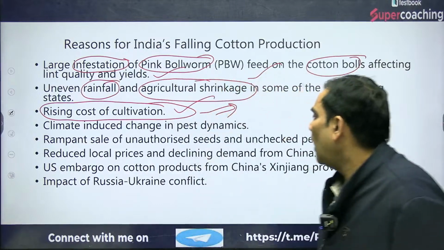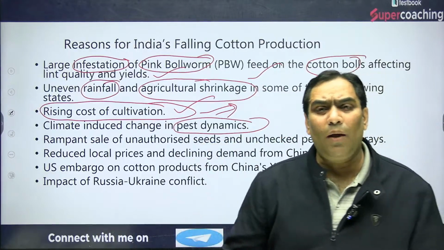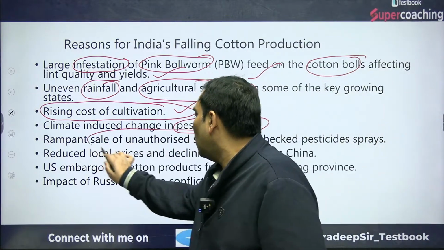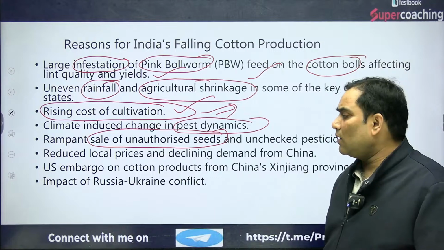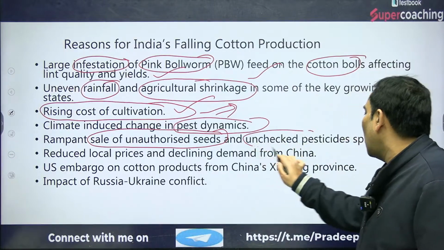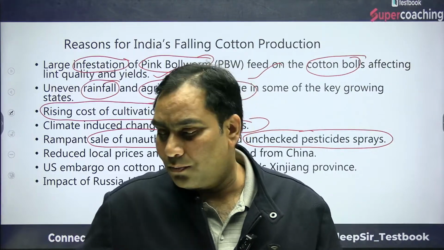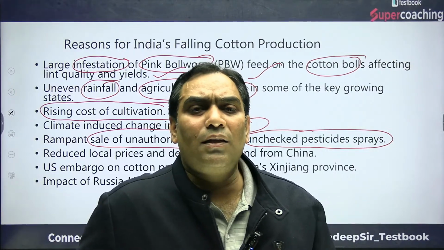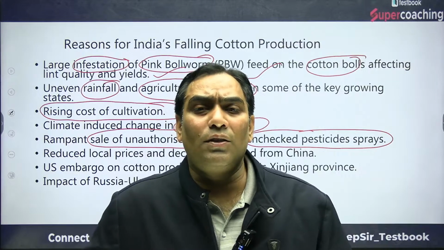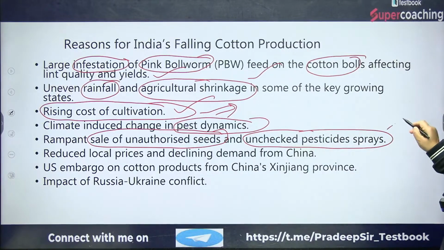Another is climate-induced change in pest dynamics, as we talked about, and there is rampant sale of unauthorized seeds and unchecked pesticide spraying. That means in the name of BT cotton, shopkeepers are selling non-BT cotton seeds and pesticides of not so good quality.